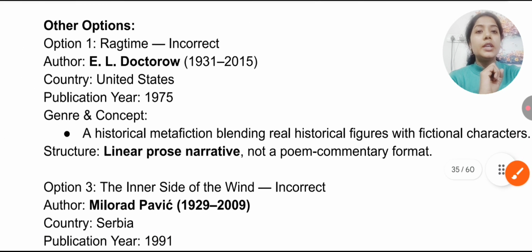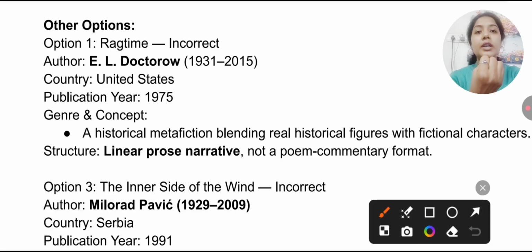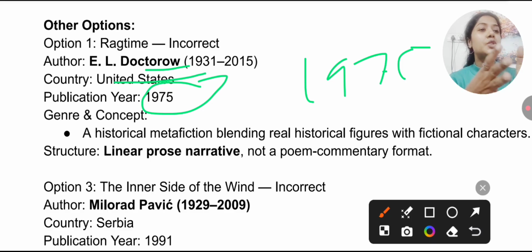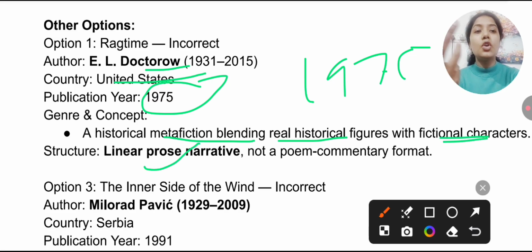Now the other options, why they were wrong. Another work, Ragtime. Ragtime is by E.L. Doctorow from the United States, and the publication of this work is 1975. Okay, 1975. Remember, the genre and concept associated with this work is that it is historical metafiction blending real historical figures with fictional characters. And the structure of this work is a linear prose narrative. This is not a poem-commentary format.